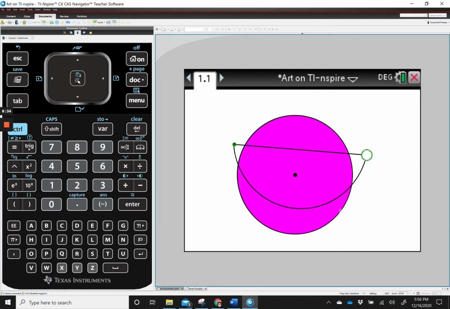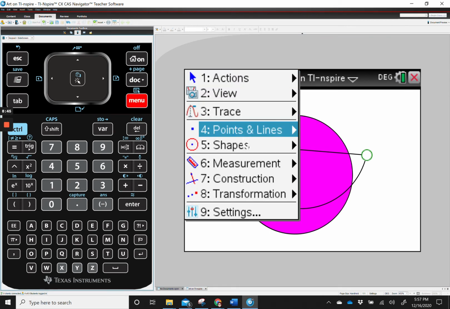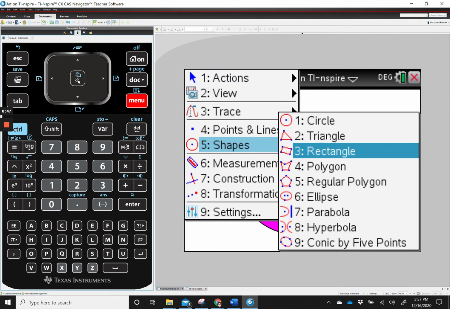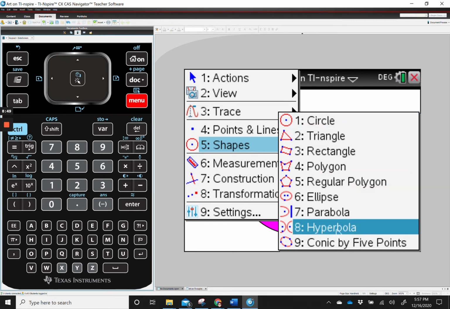Now, this little happy face looking thing, we did not draw it as a solid. Remember, it's an arc and a dot, so we can't fill that in. The only way you can fill things in is if you draw them using the shapes tool. So you have to draw something using the shapes tool.